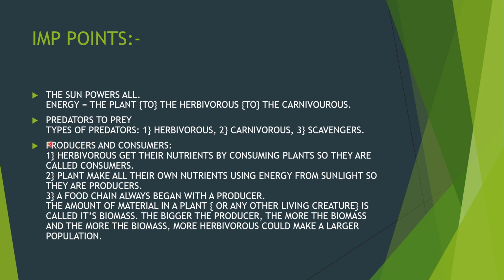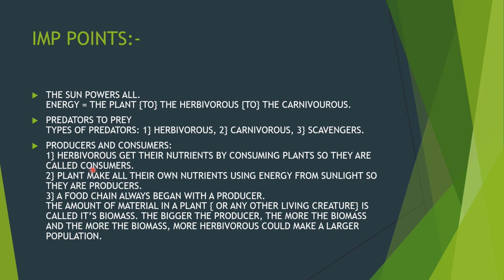Predator to prey. Types of animals: herbivores, carnivores, and scavengers. Herbivores are all prey. They don't eat any flesh, but they eat herbs. Carnivores are the ones who eat the flesh of other animals, who hunt by themselves, and scavengers are the ones who do not hunt any animal, but they eat the dead ones.